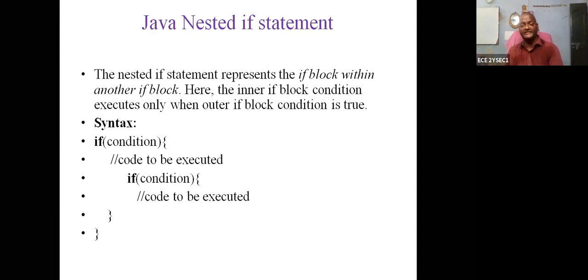If all the conditions are satisfied, then you are getting the job. If you fail in any one of the conditions, then you are not getting the job. For such situations you can write the syntax. This is called nested if conditions. In contrast, with an if else if ladder, if the first one is not satisfied, then go for the next chance; if the next chance is not available, the third chance; if the third is not available, the fourth chance.